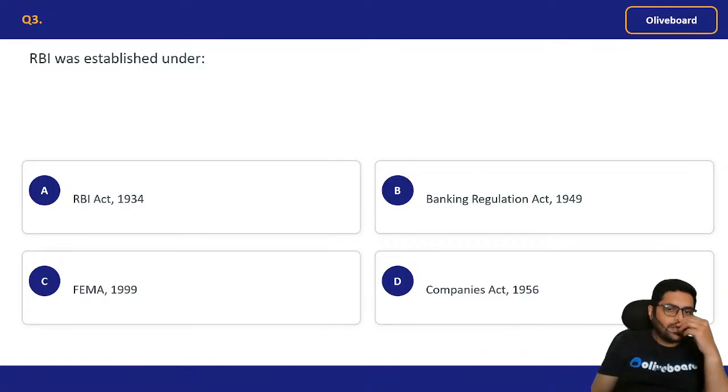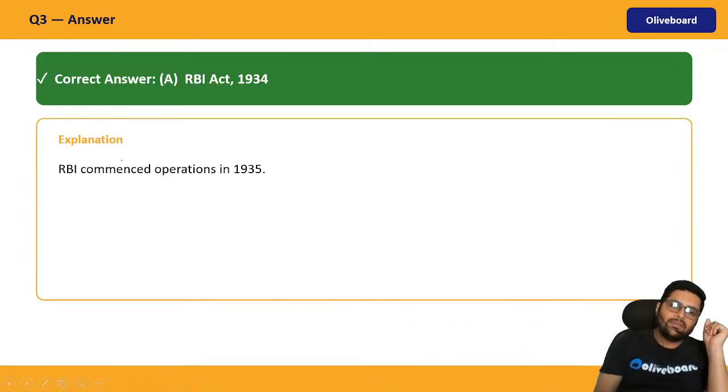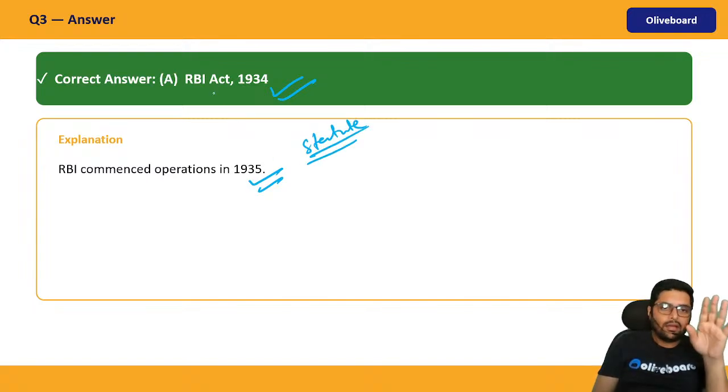RBI was established under which act? Very easy, just now I told you. Before independence, it has its own act. That is the RBI Act 1934. It commenced operation from 1935. So again, this is the statute of the RBI. All the powers of the RBI are derived from the RBI Act.